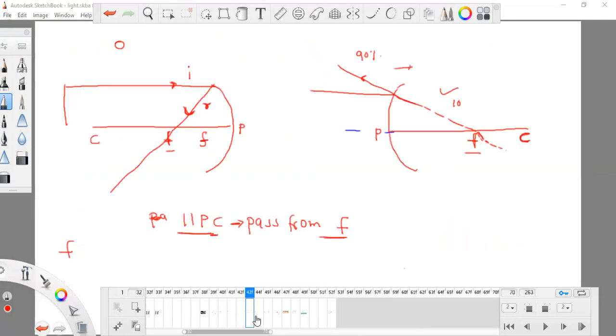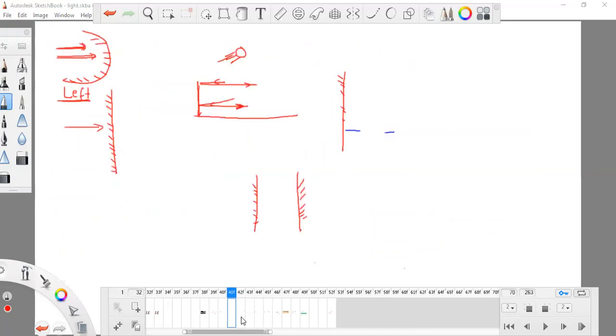Now what was our rule? Anything which is coming parallel to PC should pass through F. We studied this, this was our rule.